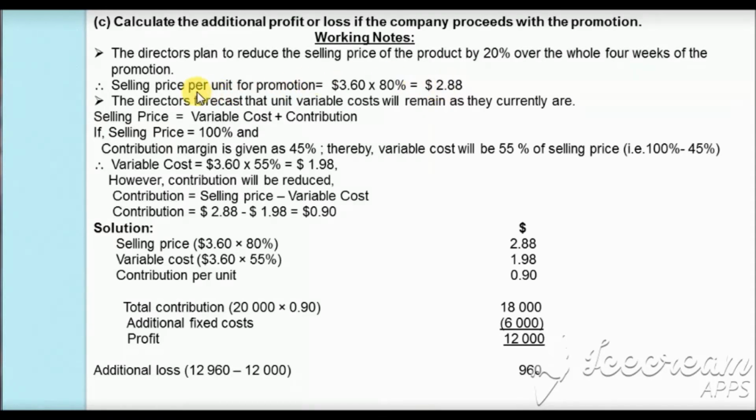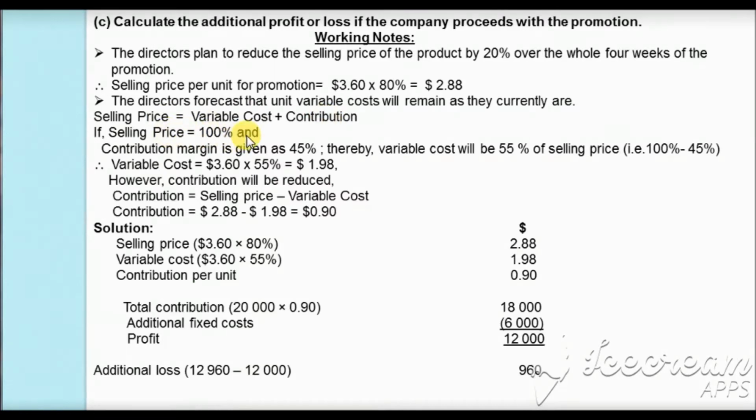Then the other information which is stated is that the directors forecasted that the unit variable costs will remain as they currently are. Whatever our variable cost is currently, it will remain the same. So in marginal costing, selling price is equal to variable cost plus contribution. And if you want the variable cost, we take the contribution to the other side. Variable cost will be equal to selling price minus contribution.